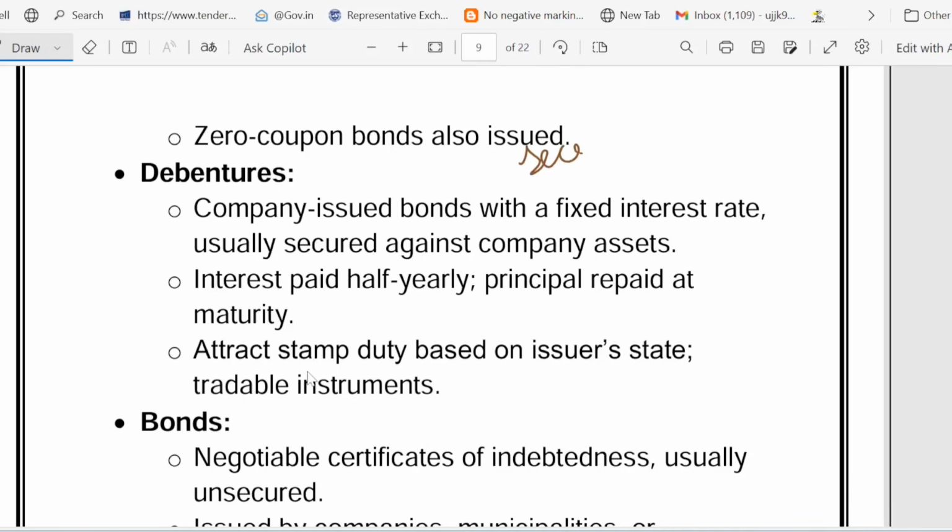So debentures are secured against assets, like the Adani debenture. This means a loan against their port. Then comes stamp duty. Yes, it attracts stamp duty.